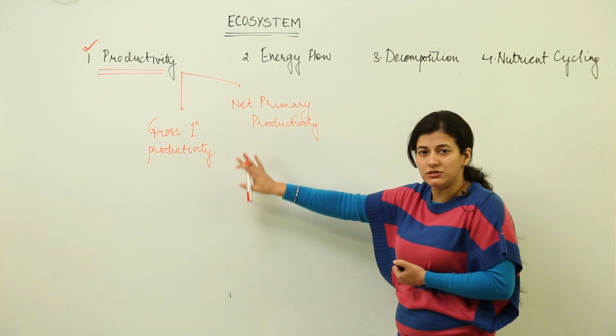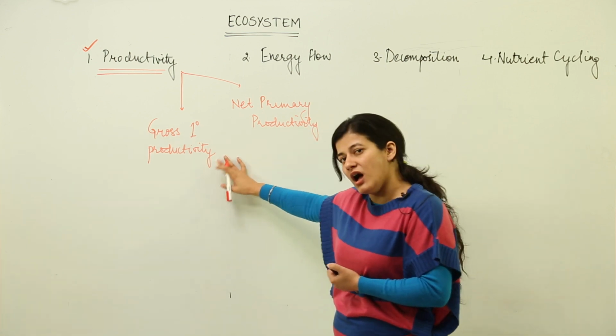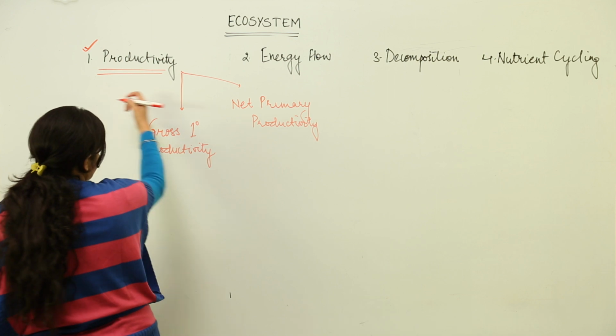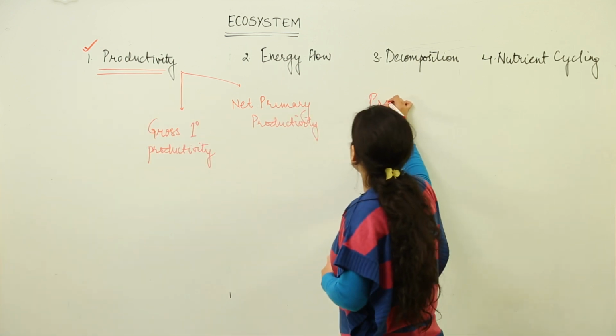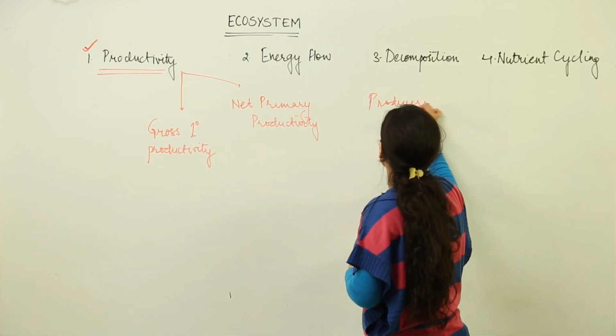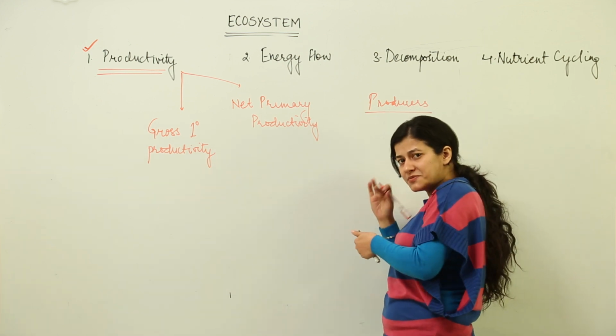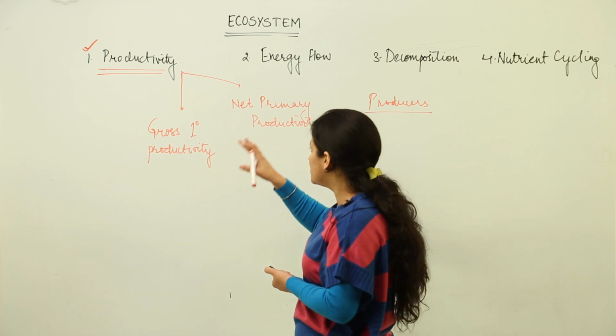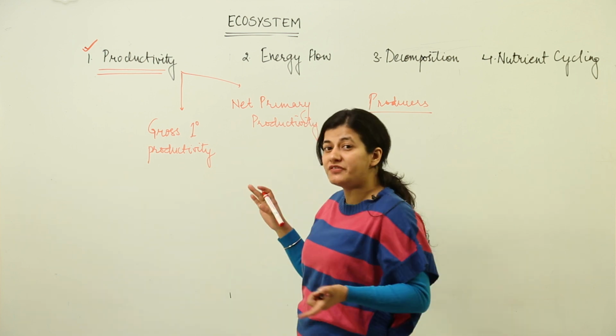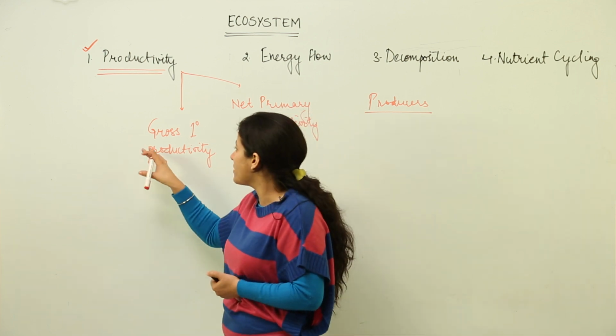Please keep in mind, these are the two types of productivity. Both of them are done by the autotrophs only. Producers would only do it. Producers would be autotrophs. I am using the term producers because that has more relevance in ecology as compared to the term autotrophs, which had more relevance in classification, if you remember.